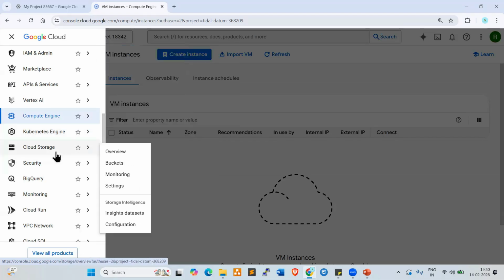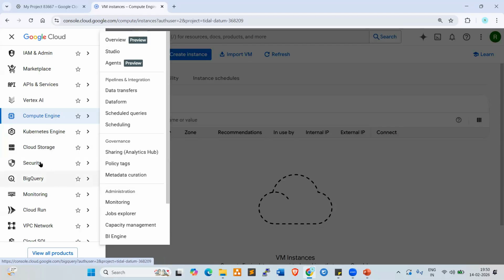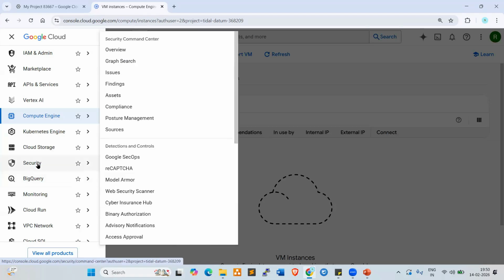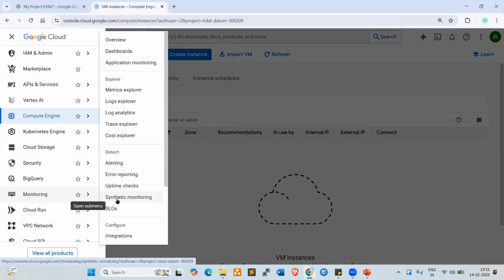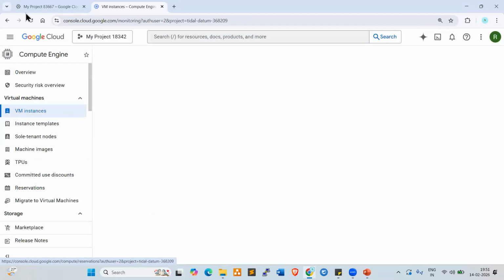Next one, cloud storage. Look here. Bucket storage, which we can compare with an S3 bucket. Bucket storage. Monitoring, settings, insights. Next one, security. Look here. Security services. BigQuery services. Database engineers work on this. BigQuery services. Monitoring services. Look here.